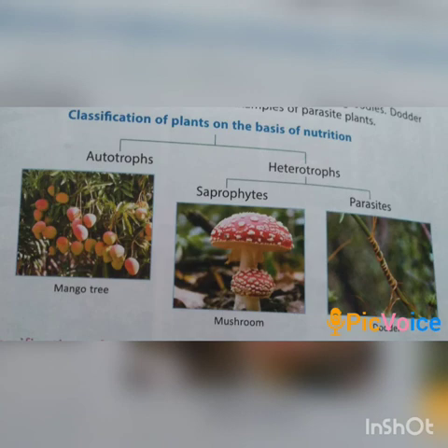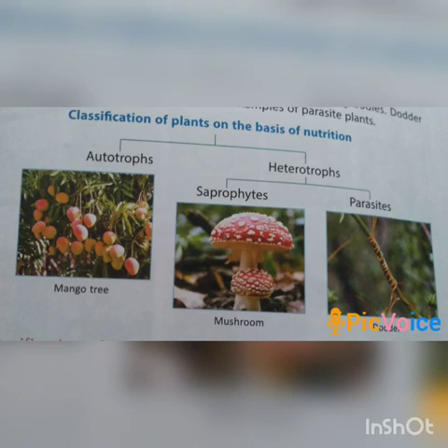Heterotrophs are again divided into two categories: saprophytes and parasites. Saprophytes are the plants which feed on dead and decaying bodies. Mushroom and fungus are examples of saprophytic plants. Parasites are the plants that feed on other living bodies. Dodder and orchids are examples of parasite plants.